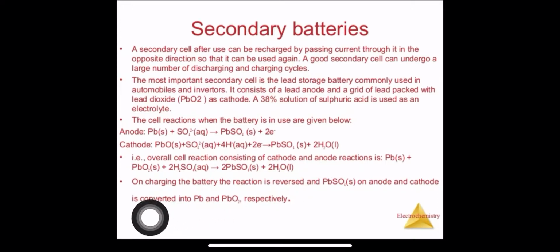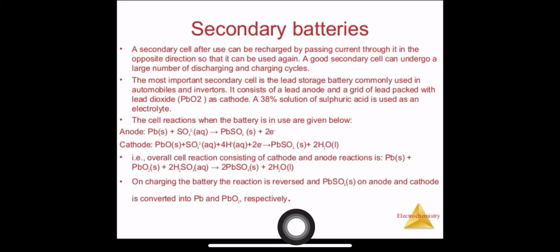Now on charging the battery, the reaction is reversed and PbSO4 on the anode and cathode is converted into Pb and PbO2.